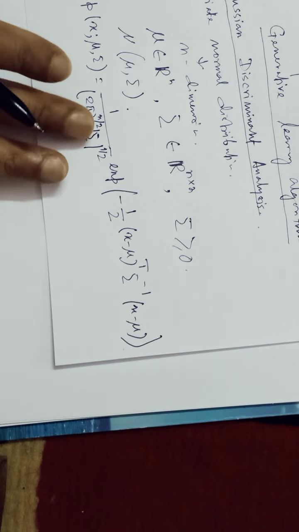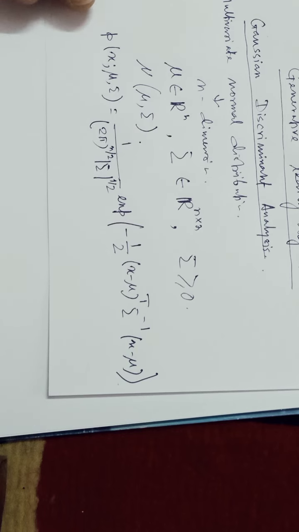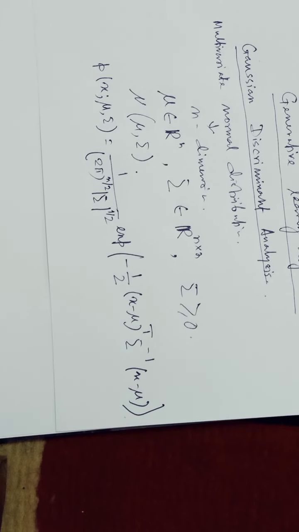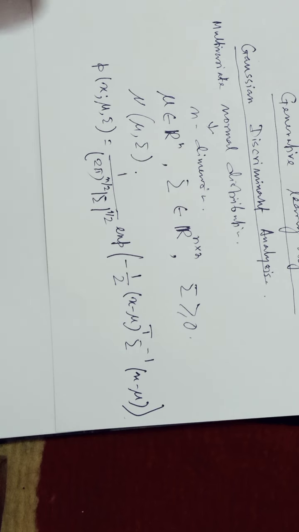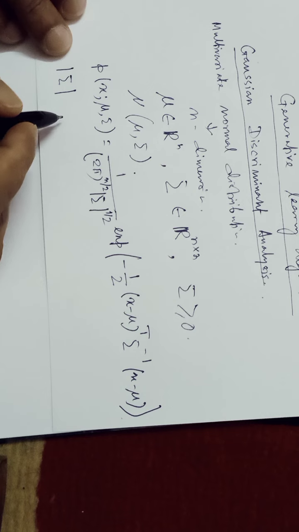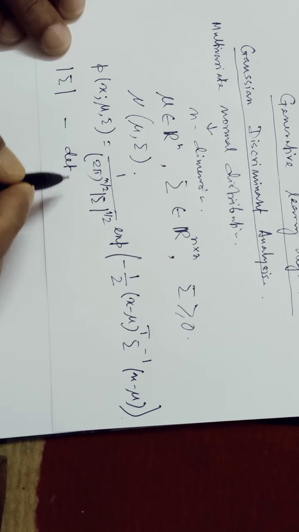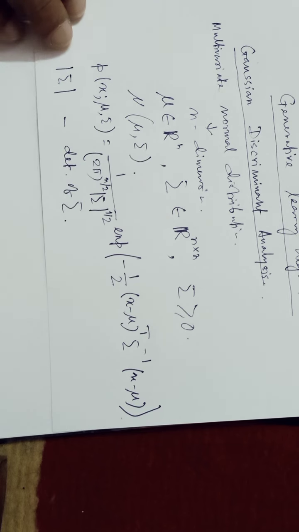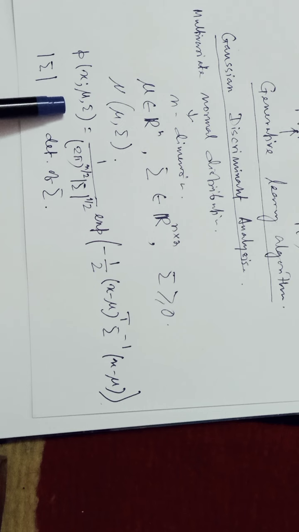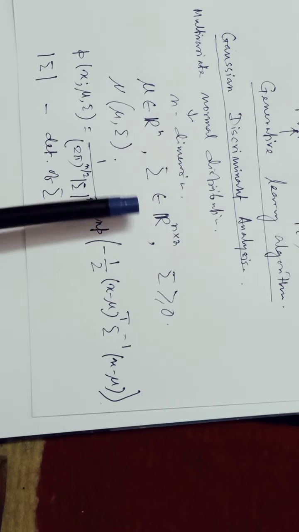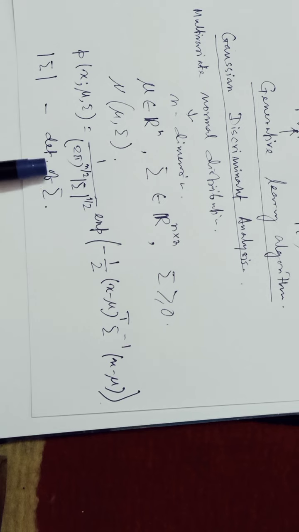Since this is n dimensional, instead of the root it is n by 2. If you want to learn how it comes, you have to go through some mathematical analysis which is beyond our discussion. Here the modulus of sigma denotes the determinant of the matrix sigma. So the probability density function of the multivariate Gaussian distribution is defined like this.